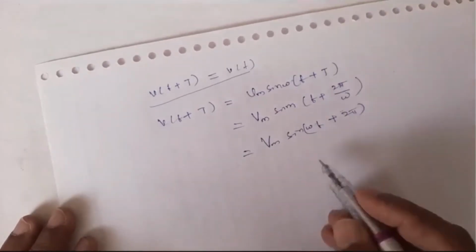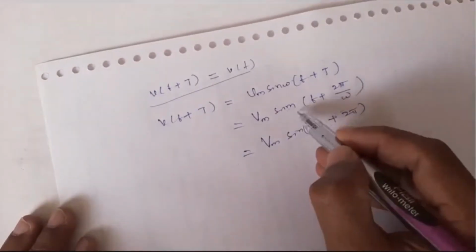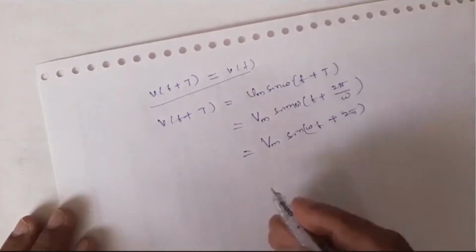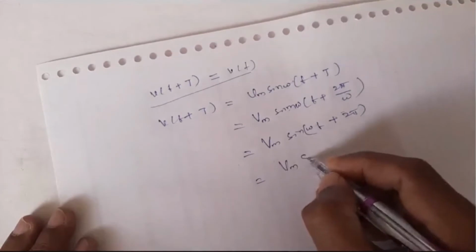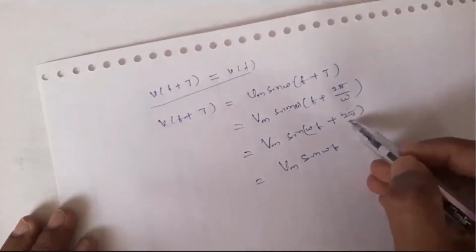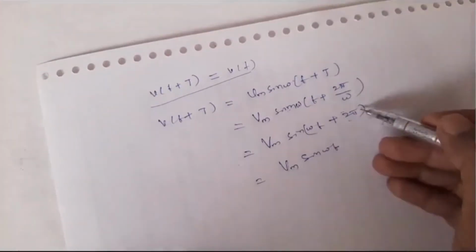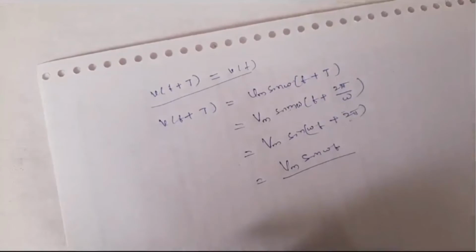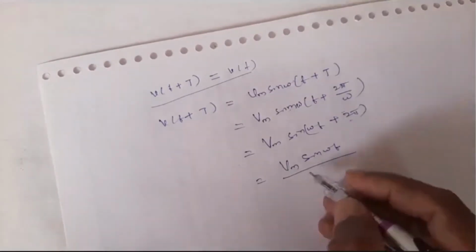Because at every 2 pi, sine 2 pi is 0, that is nothing but Vm sine omega t. So this is nothing but V of t.